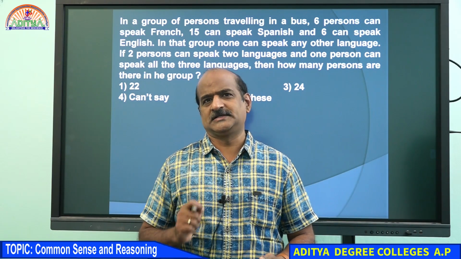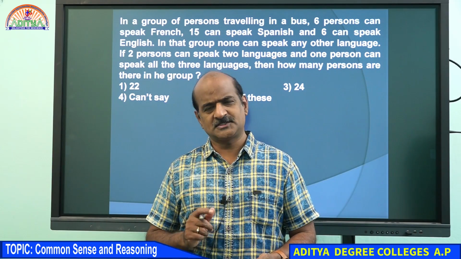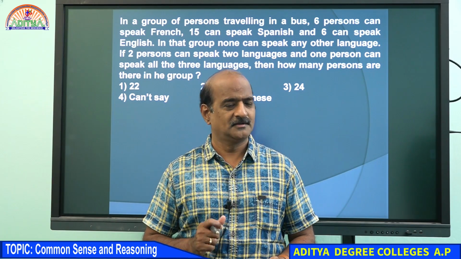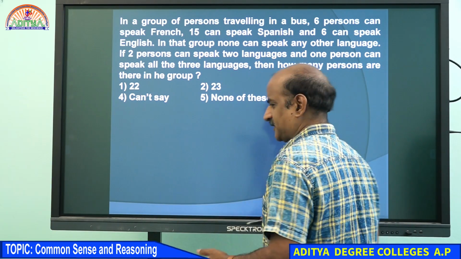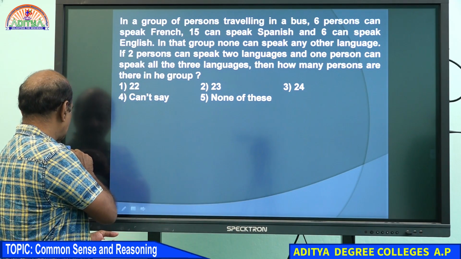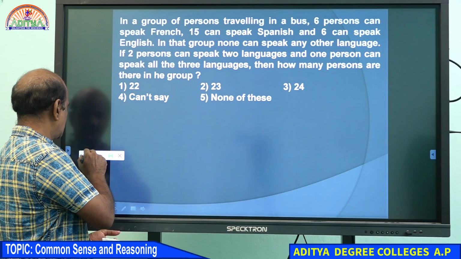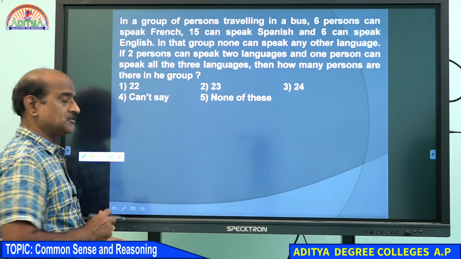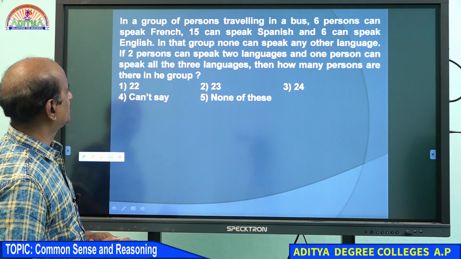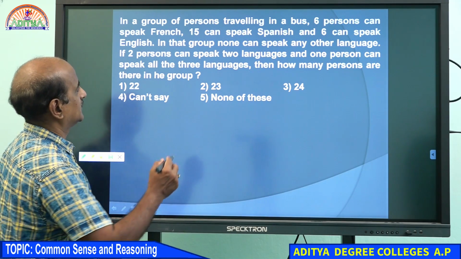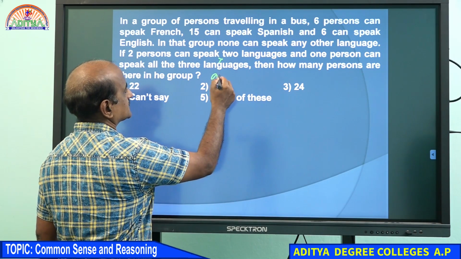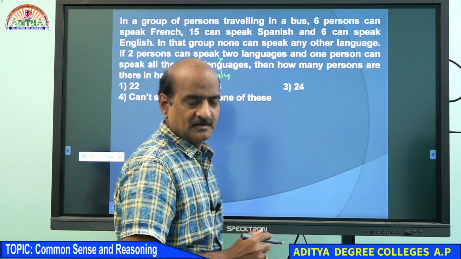Students, I just want to make some changes in this question and see how well you can answer it. Because you are already comfortable with Venn diagrams, even with a small correction, I hope you will definitely be able to handle this question without any confusion. A very simple change, my dear students: in place of 'if 2 persons can speak 2 languages', if I say 'if 2 persons can speak only 2 languages'. Come on, students, please make it right.